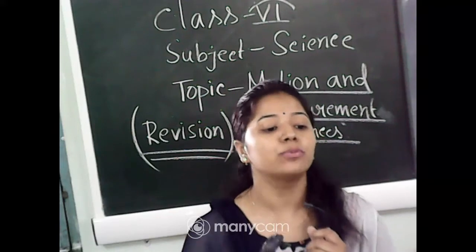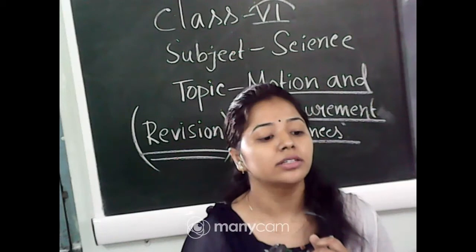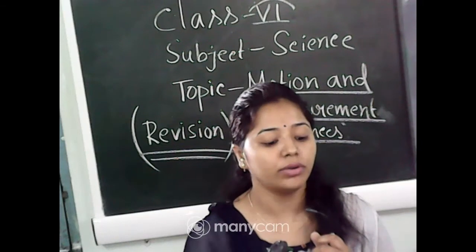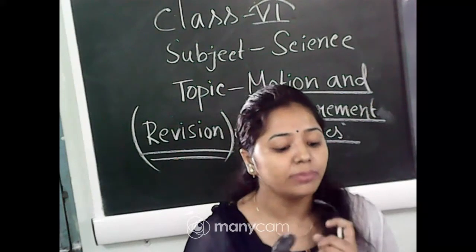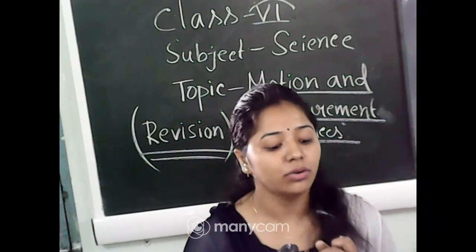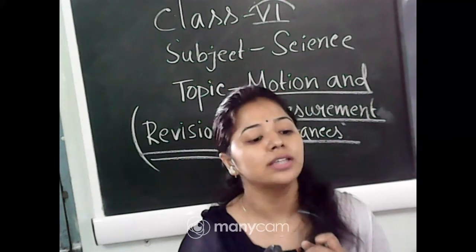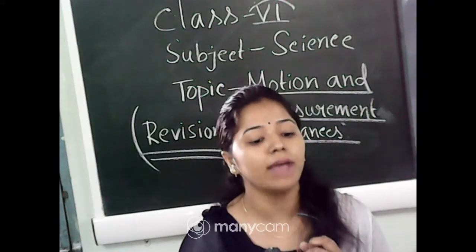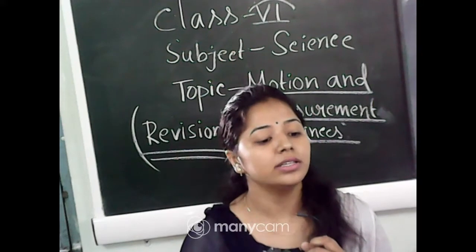Such a type of motion is known as rotational motion. Also, the earth rotates about its own axis. So when an object or the whole body moves about an axis, that is known as rotational motion. Yes, very good Sanchita. This is an example of rotational motion.